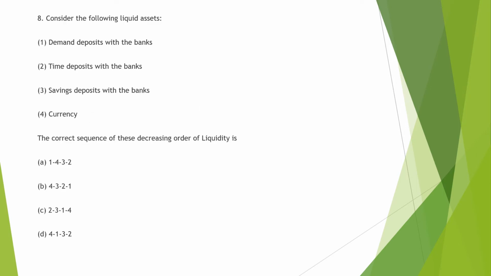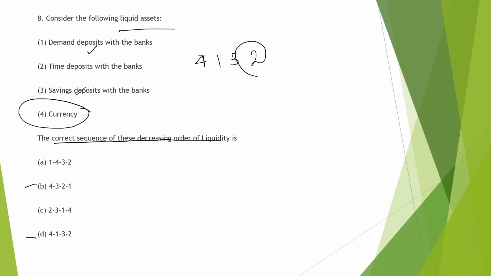Next question is, consider the following statements. Liquid asset, we need to find the liquid assets and order them in decreasing order of liquidity. As we know, the highest liquidity is currency, so we have four first. Next we have demand deposits, we have saving deposits. Demand deposits are more liquid, so then we have demand deposits, and then we have saving deposits, and time deposits have the least liquidity. So 4132.